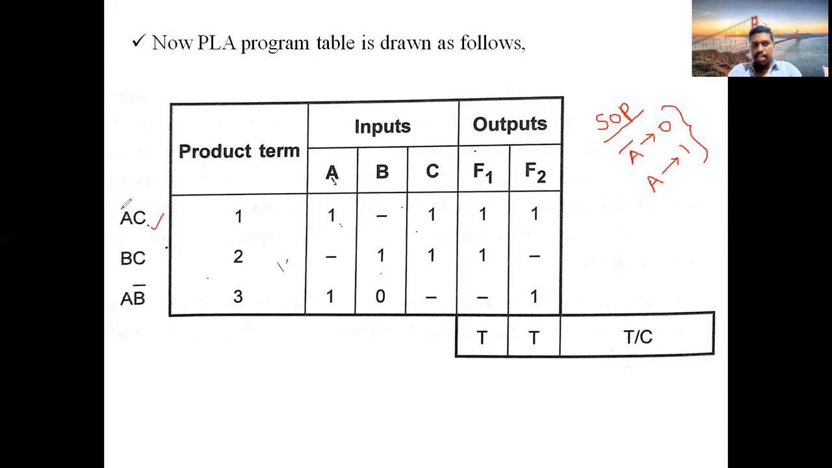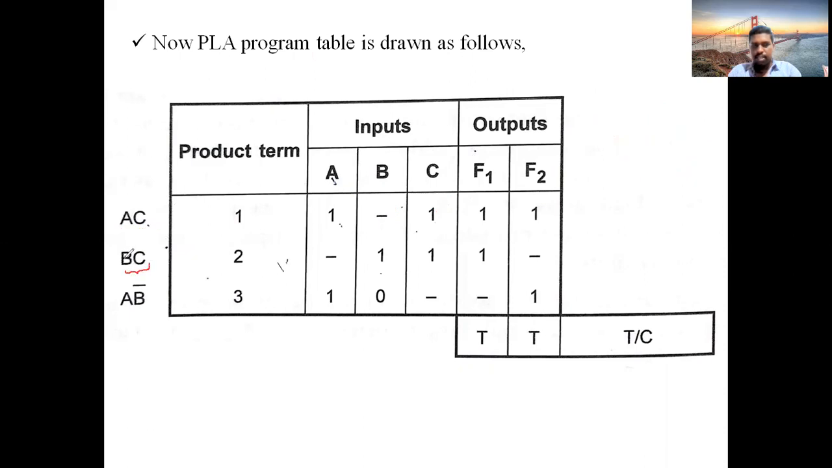Now see here, A is in normal form. No complement is there. Normal form means your value is 1, so keep 1 under A. Next, B is not there, that's why keep dash. You don't find B in this term, only A and C are there. So keep dash because it is a missing literal. Now C is also in normal form, no complement, that's why take 1. So 1 dash 1.